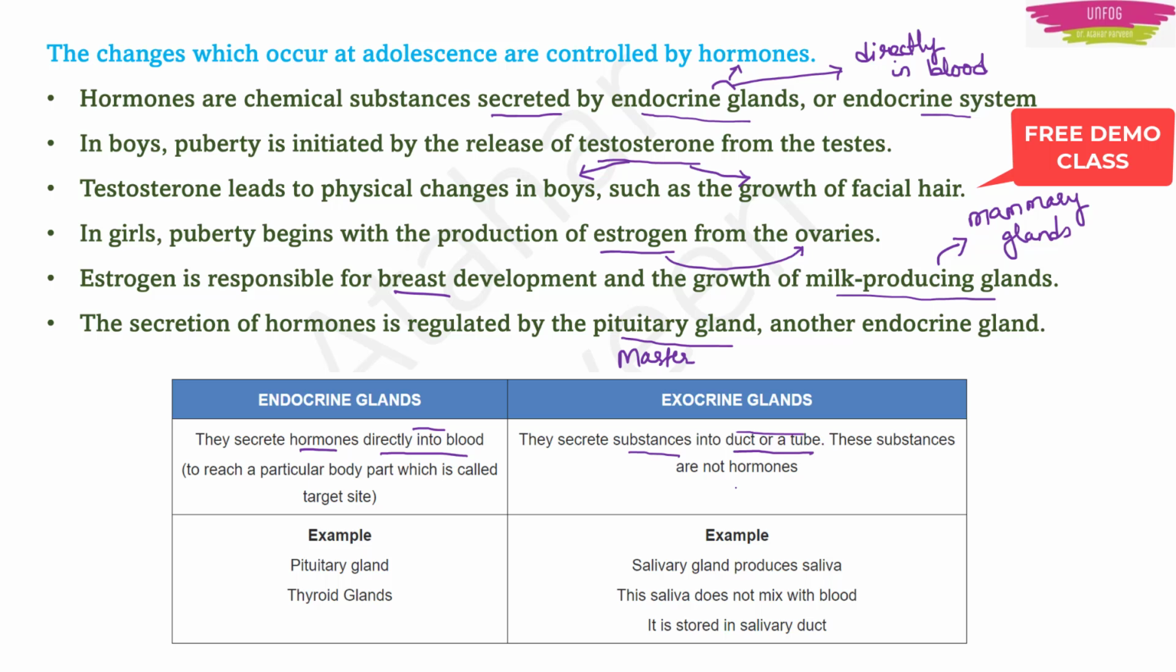What are the examples of endocrine glands? Pituitary glands, thyroid glands, and all the glands which we are going to discuss in this class are endocrine glands only. In the syllabus, we don't have exocrine glands for this chapter. Later, in future classes, I think we will discuss this also. What are the examples of exocrine glands? Salivary glands, which produce saliva. This saliva does not mix with the blood. You get my point, right? The saliva is stored in a tube or duct called the salivary duct. So that is the difference between an endocrine gland and an exocrine gland.